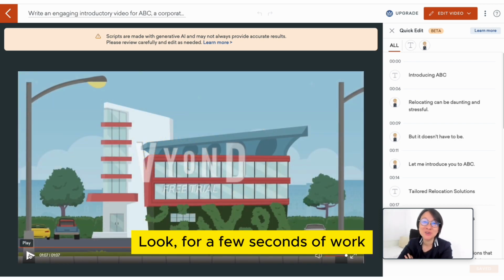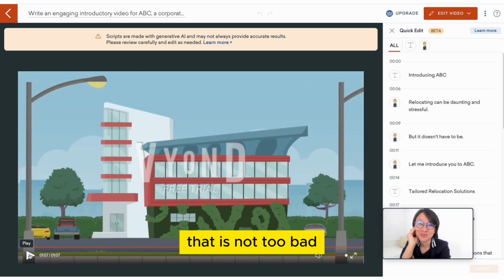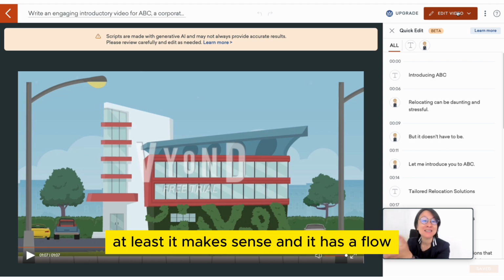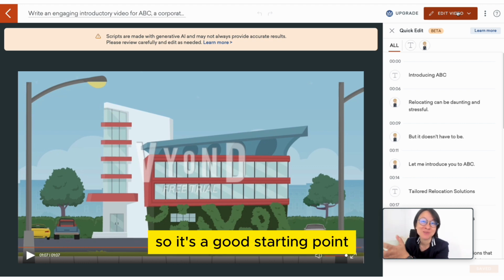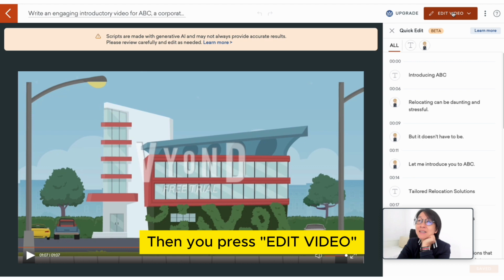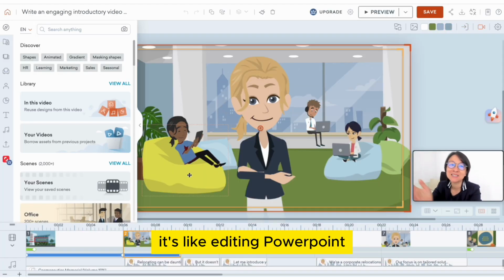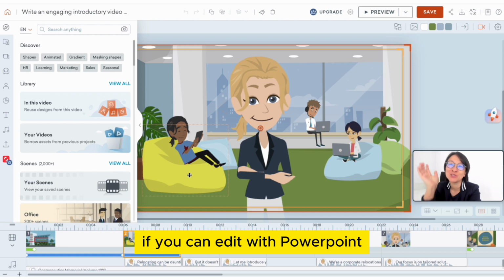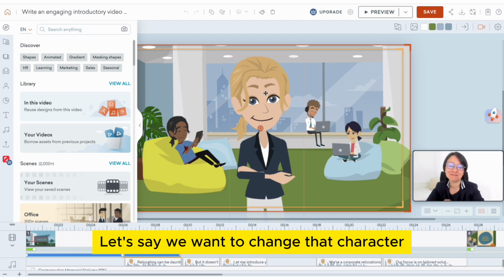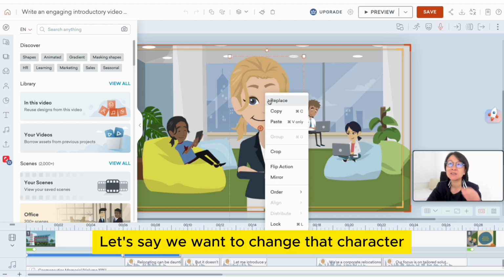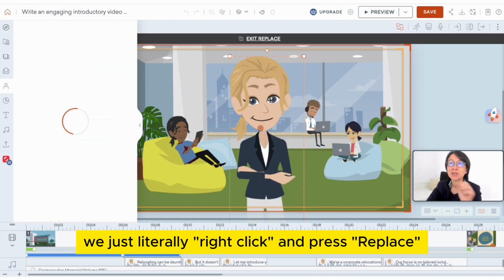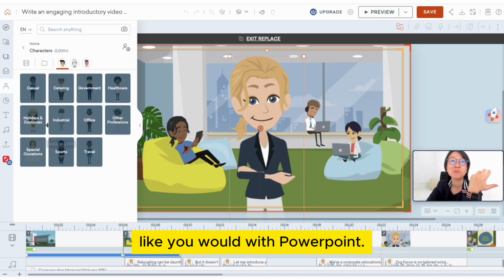Look, for a few seconds of work, that is not too bad. At least it makes sense and it has a flow, so it's a good starting point if nothing else, right? So then you press edit video. If you want to make changes, you just click on a scene. It's like editing PowerPoint. If you can edit with PowerPoint, you can edit Vyond. Then let's say we want to change that character. We just literally right click and press replace like you would with PowerPoint.